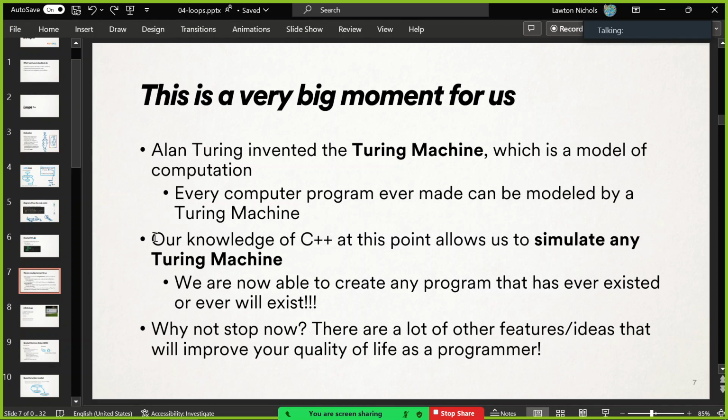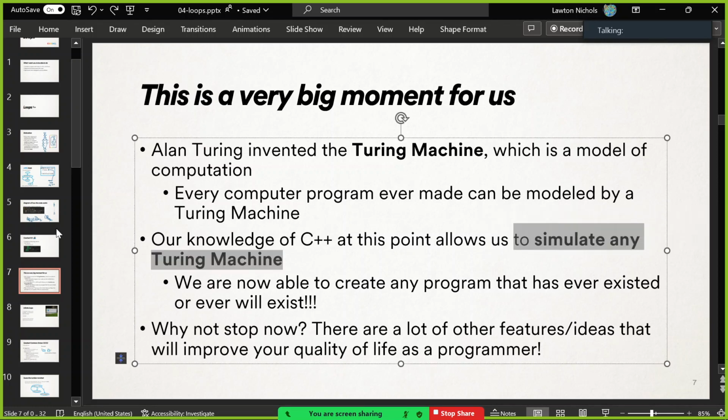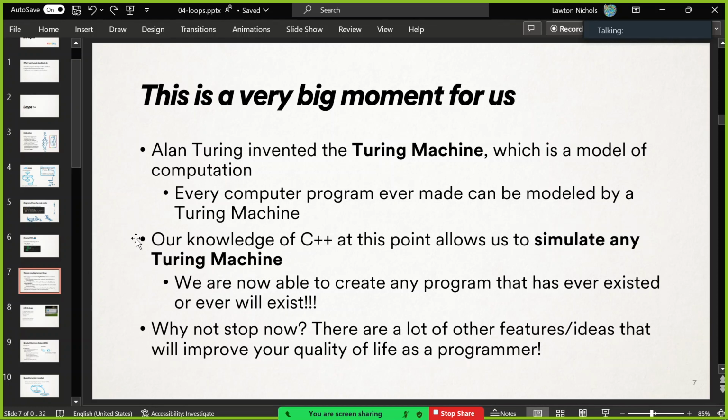But our current knowledge of C++, if statements, if else, while loops, and the fact that we can have arbitrarily sized string variables, allows us to simulate any Turing machine. So we can write a simulator for a Turing machine, which means we can create any possible program that has ever existed right now with our current knowledge of C++. Isn't that cool? That's amazing.